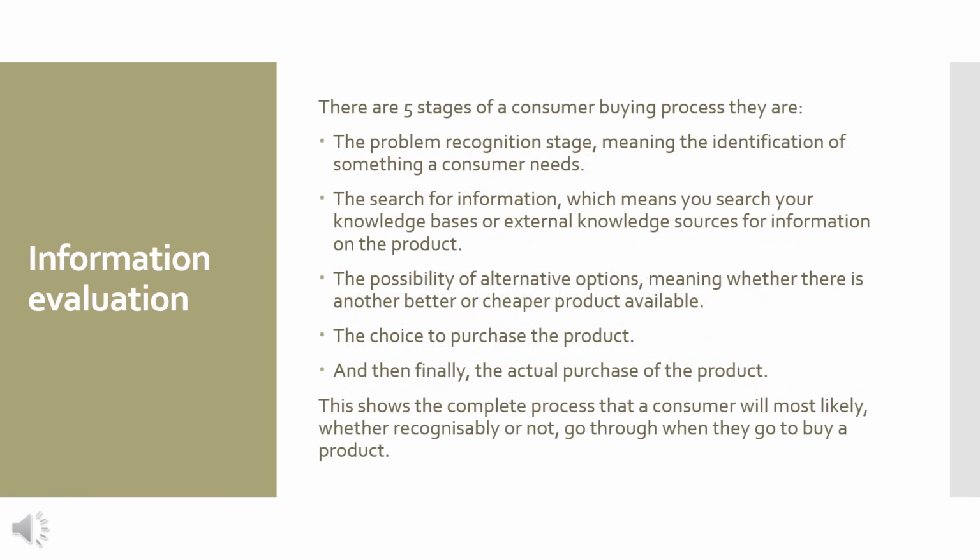There are 5 stages of a consumer buying process. They are: the problem recognition stage, meaning the identification of something a consumer needs. The search for information, which means you search your knowledge bases or external knowledge sources for information on the product. The possibility of alternative options, meaning whether there is another better or cheaper product available. The choice to purchase the product. And then finally, the actual purchase of the product. This shows the complete process that a consumer will most likely, whether recognizably or not, go through when they go to buy a product.